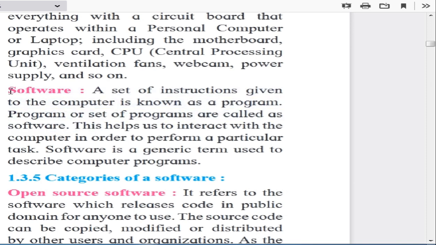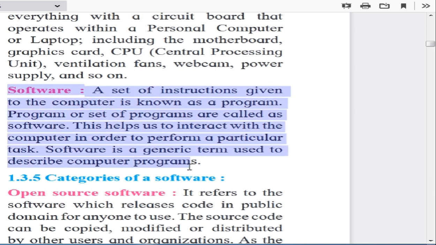So the software is what? The software is the interface through which we can instruct the computer in our language, or in English, and the software will convert those English instructions into machine language, and the machine will perform likewise. So that's the role of software. I hope you understand what is hardware and software.